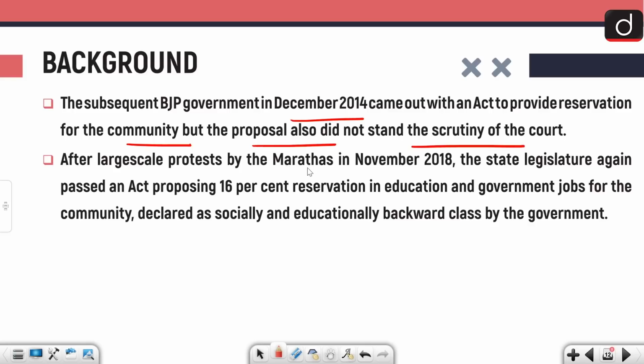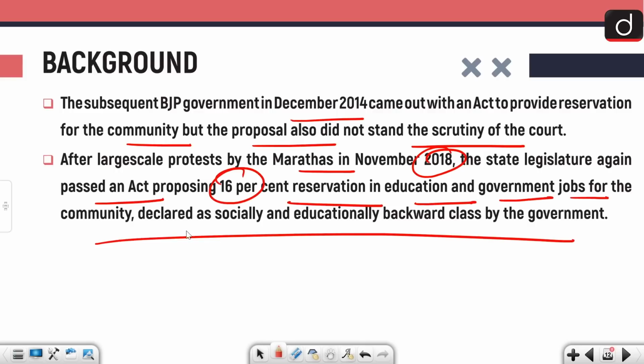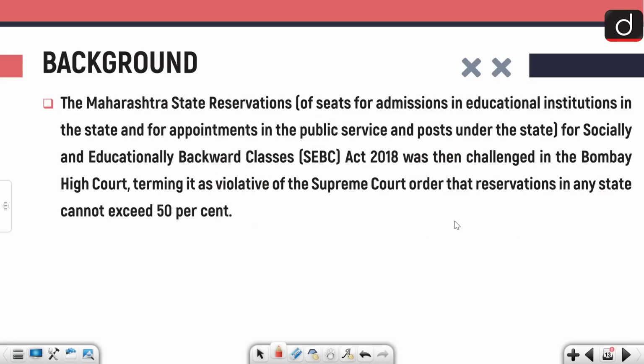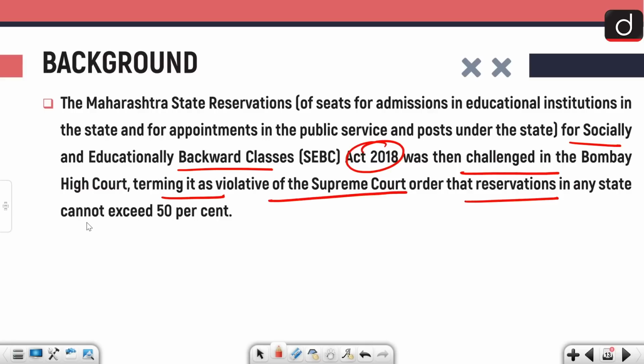And there were large-scale protests. In November 2018, the state legislature again passed an act proposing 16% reservation in education and government jobs for the community, declaring them a socially and educationally backward class. Moving on, the Maharashtra State Reservation for Socially and Educationally Backward Classes Act 2018 was then challenged in the Bombay High Court, terming it violative of the Supreme Court order that reservations in any state cannot exceed 50%.